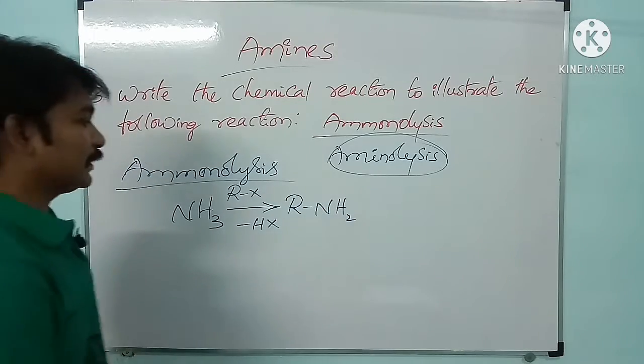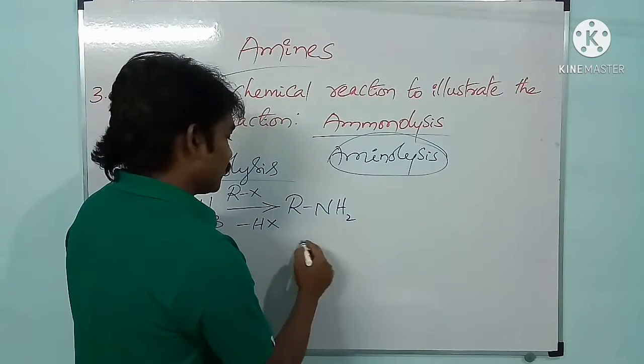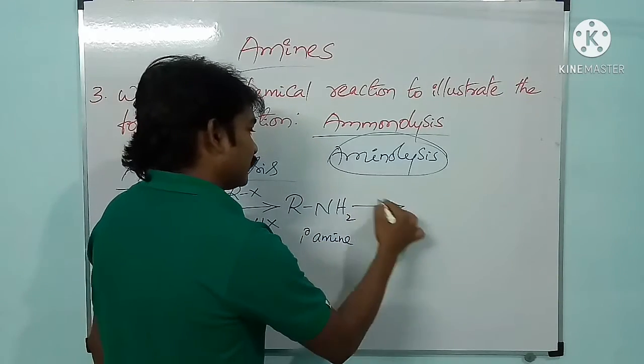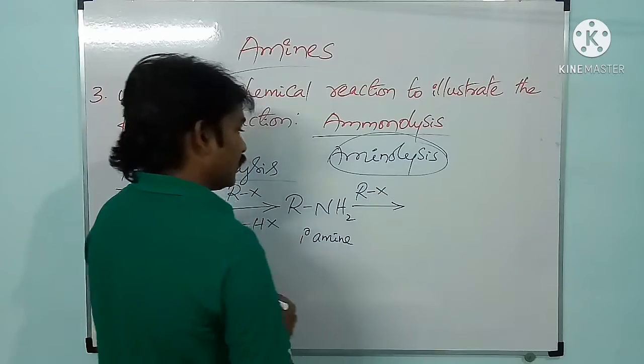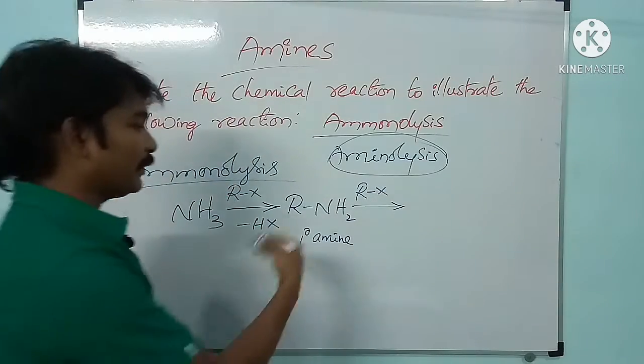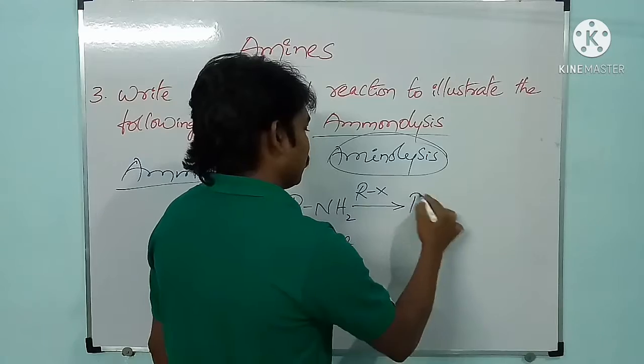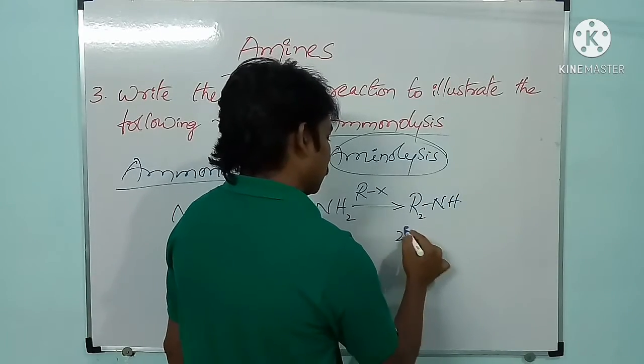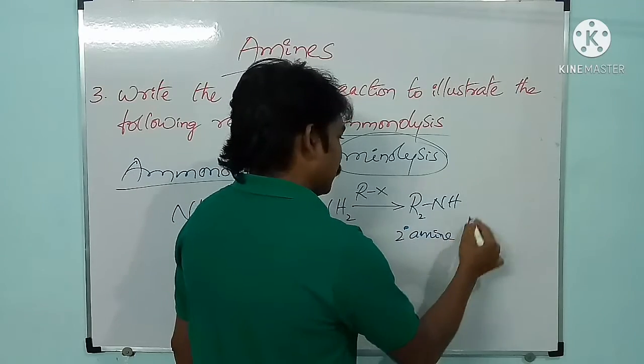Okay, and see here, RNH2 is nothing but primary amine, and on treating with haloalkane, primary amine gives secondary amine, R2NH, secondary amine.